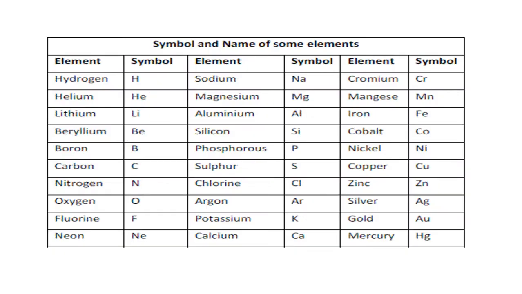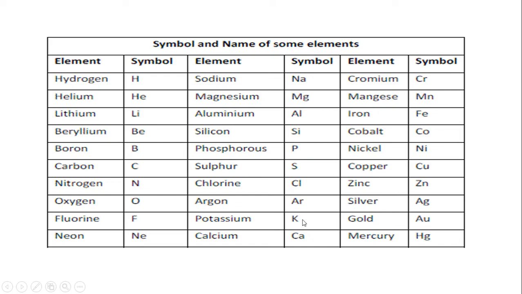Now we will see a few elements and their symbols. Hydrogen is H, helium He, lithium Li. First capital, second lowercase. Beryllium Be, boron B, carbon C, nitrogen N, oxygen O, fluorine F, argon Ar. Potassium is derived from the word kalium, so it is K. Cobalt, Co; zinc, Zn.